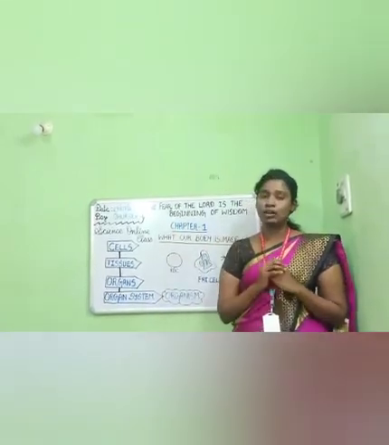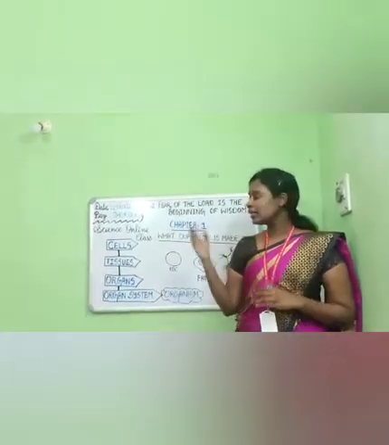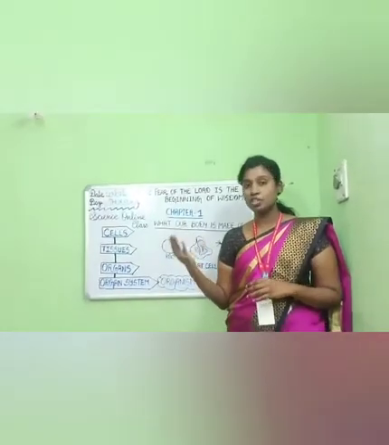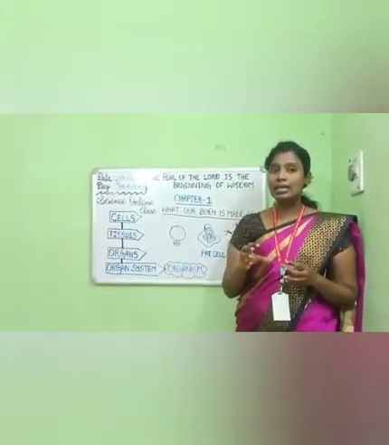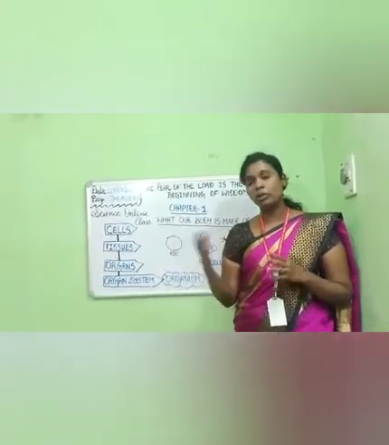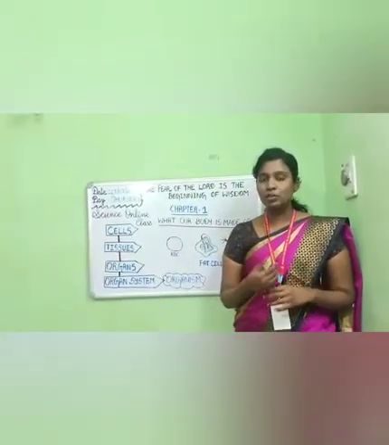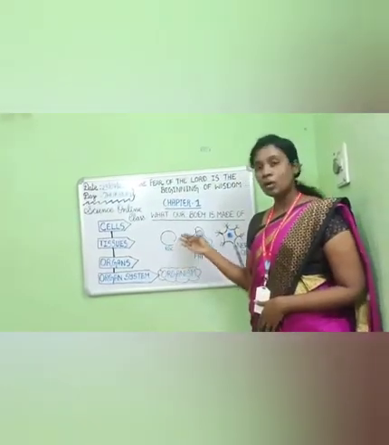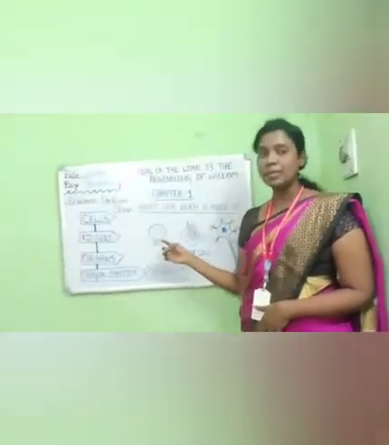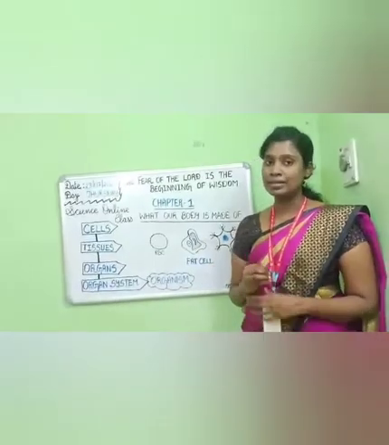That you must understand. These cells are of different shapes and different kinds, and each cell has a particular job to do. Some examples of cells are RBC cells. RBC means red blood cells.